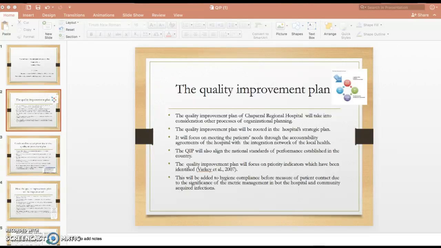The Quality Improvement Plan will focus on priority indicators which have been identified. This will be added to hygiene compliance before measure of patient contact due to the significance of the metric management in both the hospital and community-acquired infection.